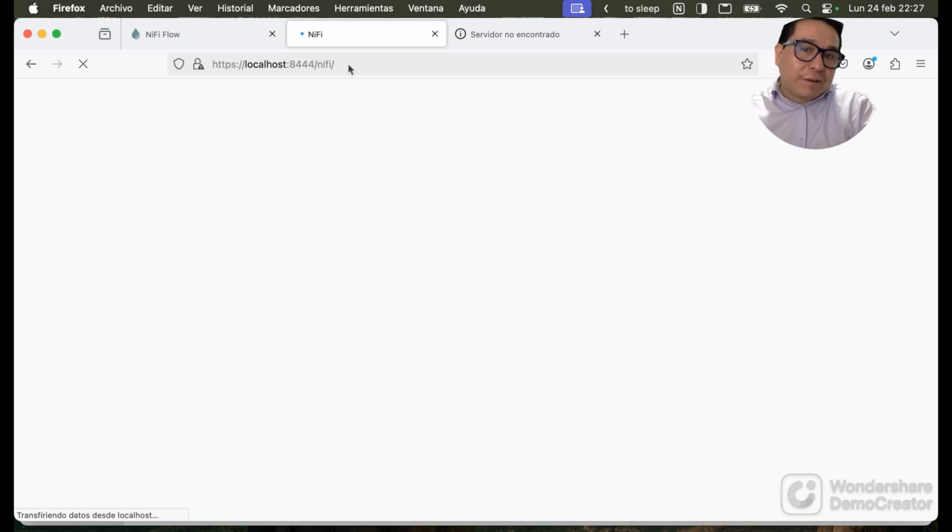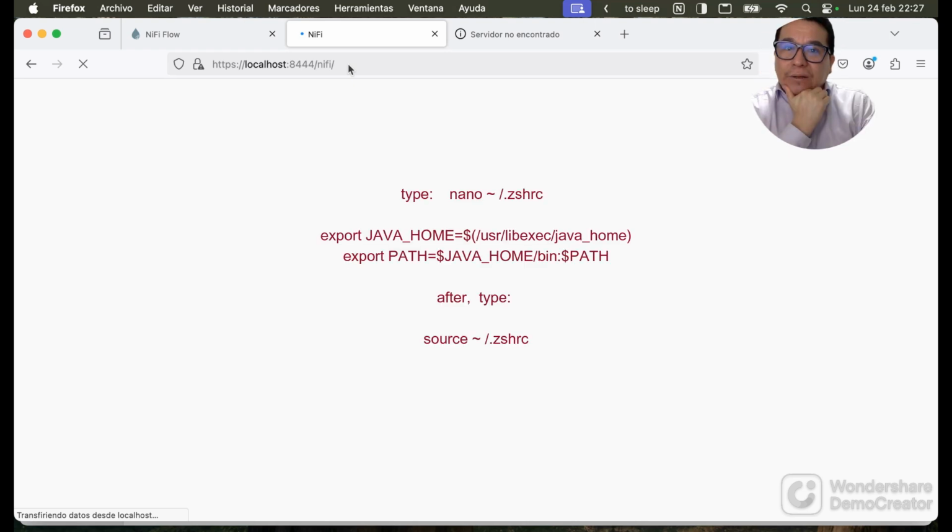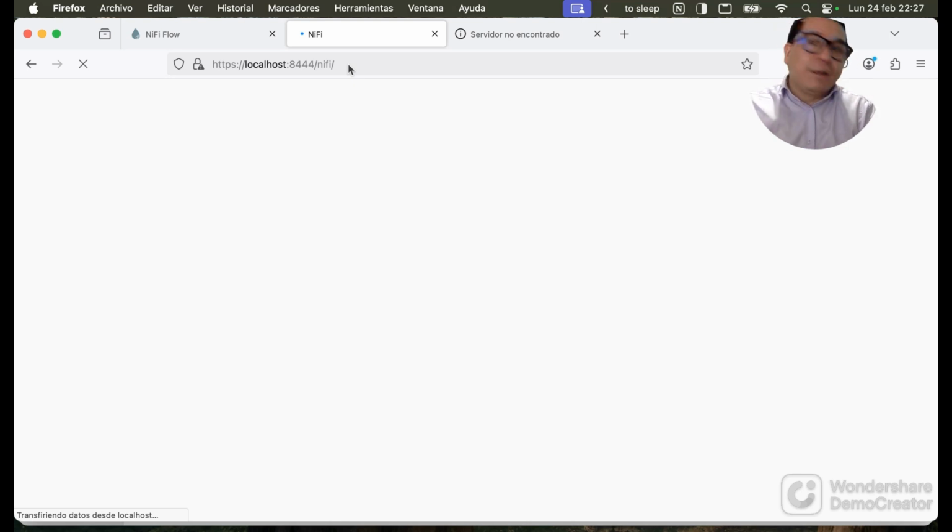Okay, so in the case that we don't have this Java Home environment in our system, we can use, as we talked before, we can again see the Java Home variables. We see the Java Home environment and also nifi home. Here we see that the status is success, and we are up in our system.